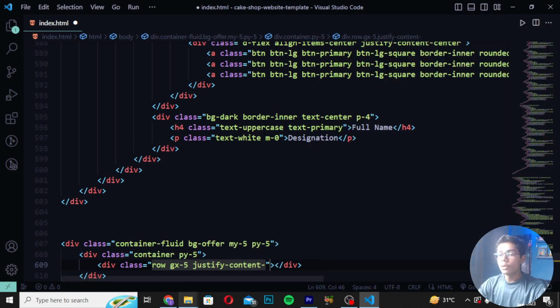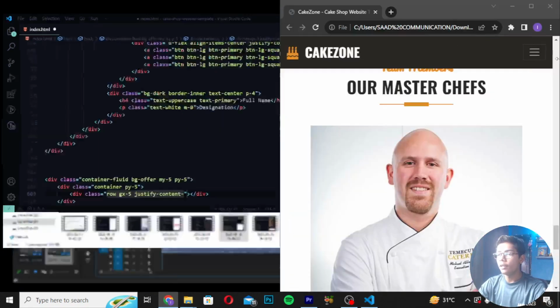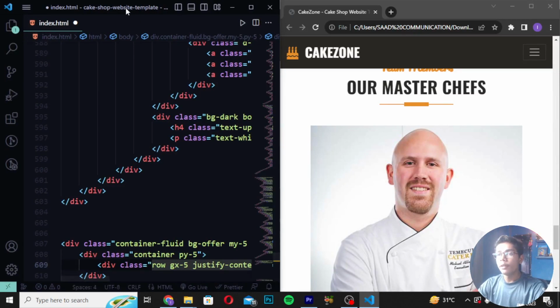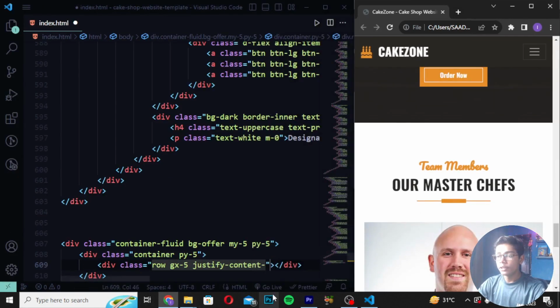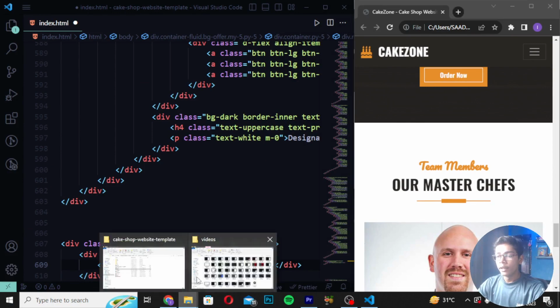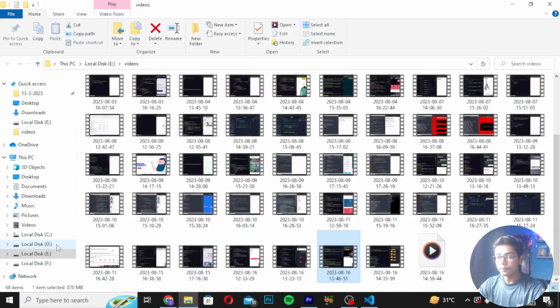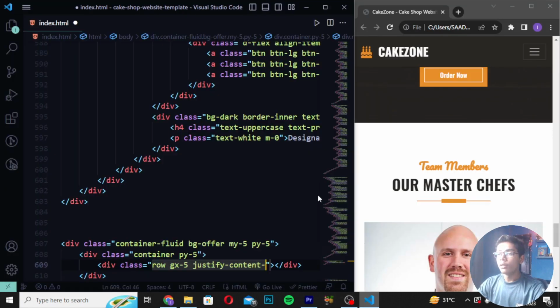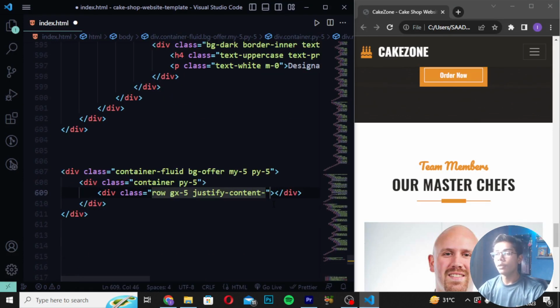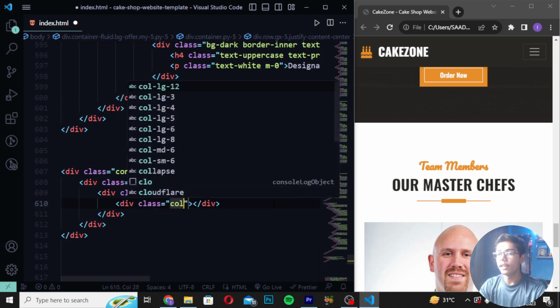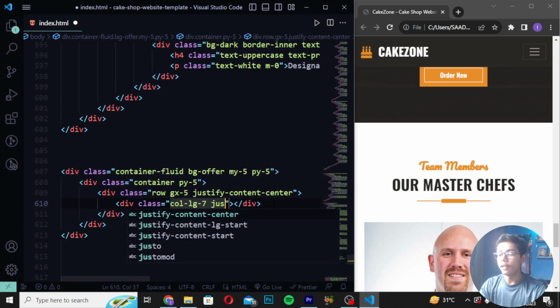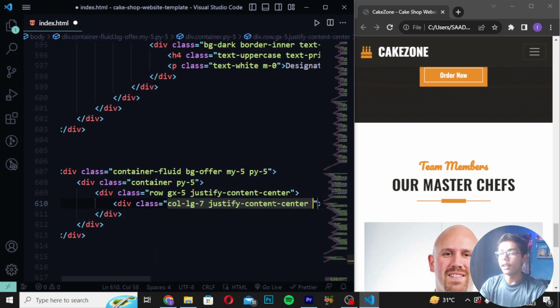So just now here if I show you, I will be now opening my file, and you can see we have just done till here. And after doing all that stuff here, I will be now making my coding side bigger, because like you all know that when I was writing here, my coding side was bigger here. So I will be moving here, then I will be doing like this, and after making all this you have to now just write here justify-content-center like this. So I will be now just writing this thing, then you have to move down here in this, and then I will be writing here div class col-lg-7, then you have to create here justify-content-center again.